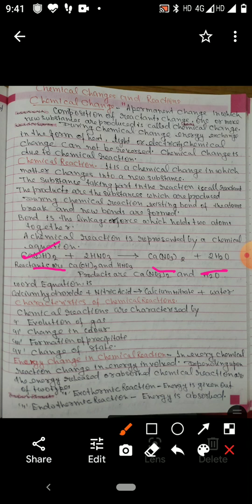Children, you have to know the characteristics of chemical reactions. Chemical reactions are characterized by the following characteristics. First is the evolution of gas. Second is change in color. Third is formation of precipitate, and fourth is the change in state.